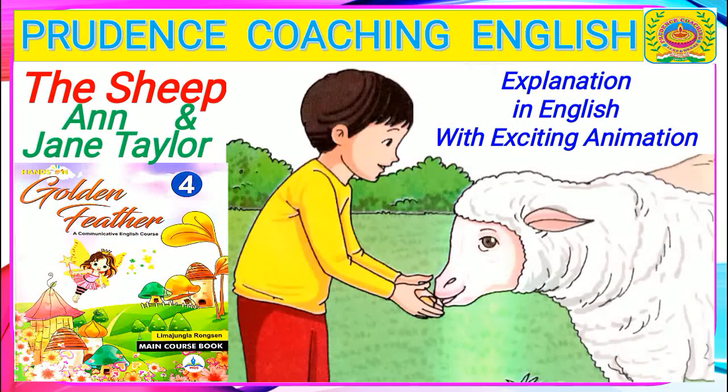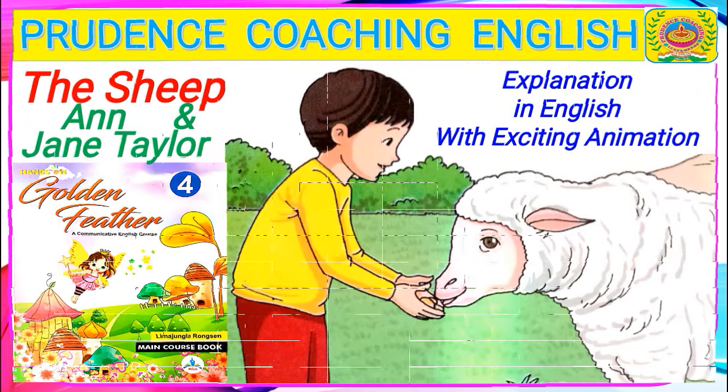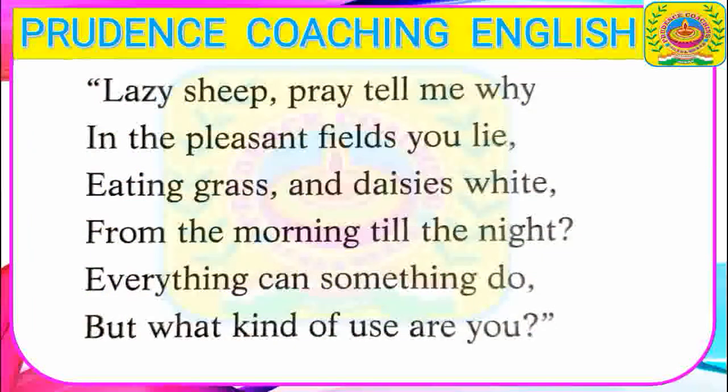Now let's learn the poem line by line to understand it better. Here is the first stanza. Lazy sheep, pray tell me why in the pleasant fields you lie, eating grass and daisies white from the morning till the night. Everything can something do, but what kind of use are you?